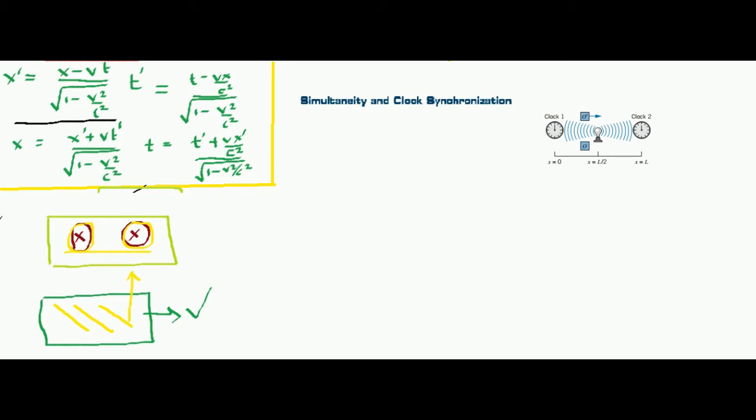To mathematically derive this, let us look at this simple device. Consider there are two observers O and O dash. O is the rest frame observer and O dash is the moving frame observer. In O, consider we have placed a device. We have two clocks, one at x equals 0 and another clock at x equals L. And we have a lamp at the middle of these two clocks.